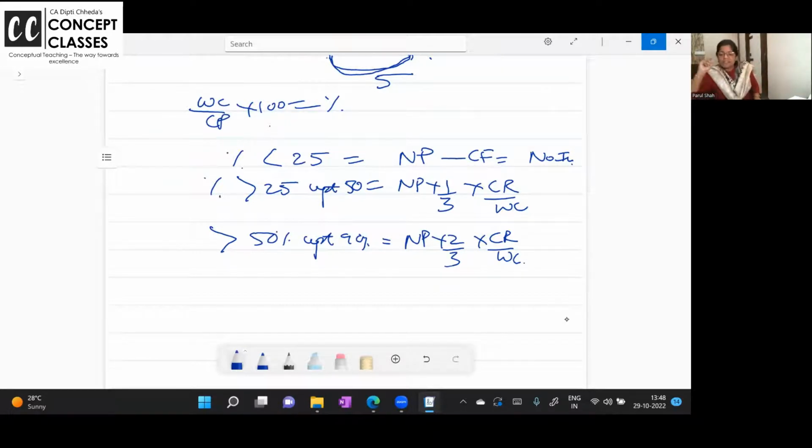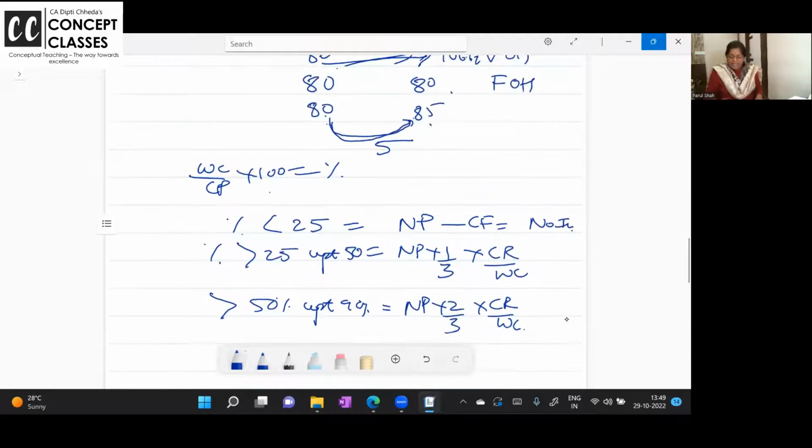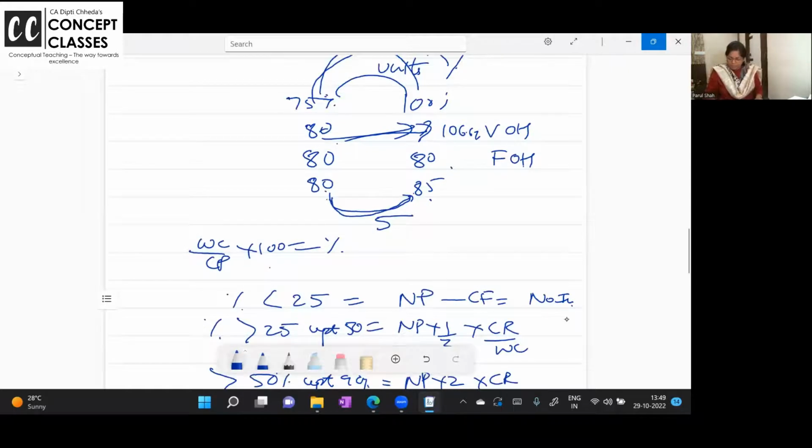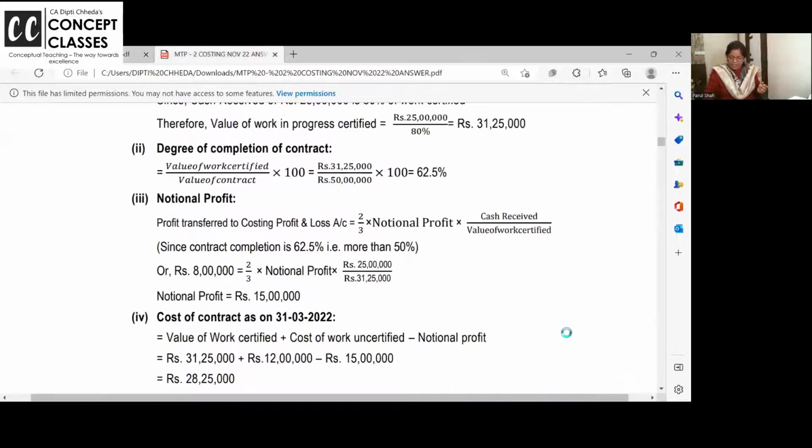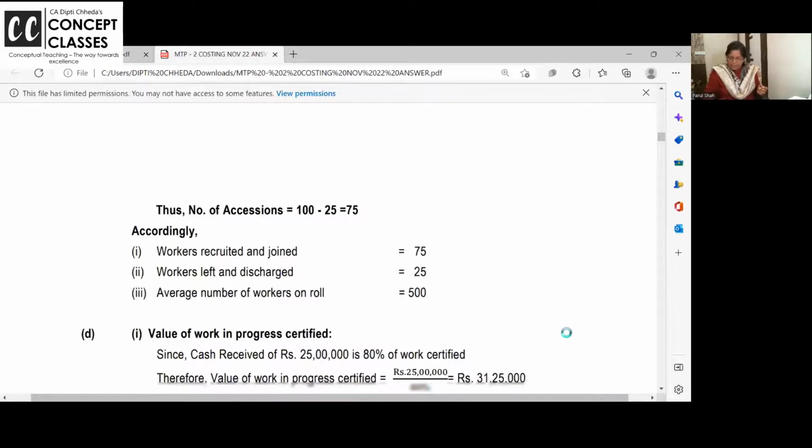I have already sent these messages to some board of studies members whom I know, and I am awaiting the reply. So I can't say. I told them that if the formula is not there in the book, how are you asking it in the MTP, and if it is tested like this in the final exam. But this was there in the old syllabus. So, okay. Clear? I'm being very honest. Don't get scared. If something comes that is totally out of the portion, you will get the marks for it. Okay? And then it is simple.